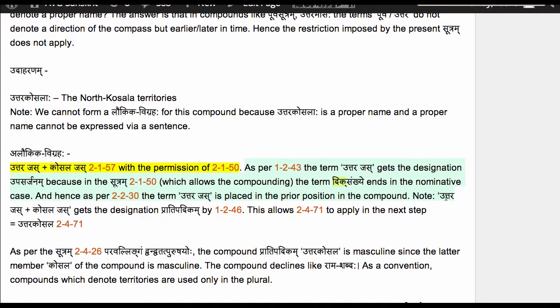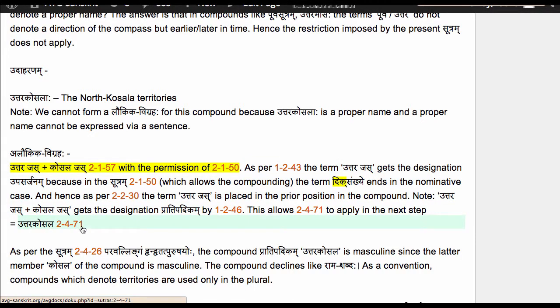And now Uttara Jas, Kosala Jas gets the designation Pratipadikam by 1246 Kritadita Samasascha. We have formed a Samasaha that allows us to apply 2471 Supo Dhatu Pratipadika Yoho to perform the luk elision on the sup affixes Jas and Jas which are inside the compound Pratipadikam. We get the final compound Pratipadikam Uttara Kosala.